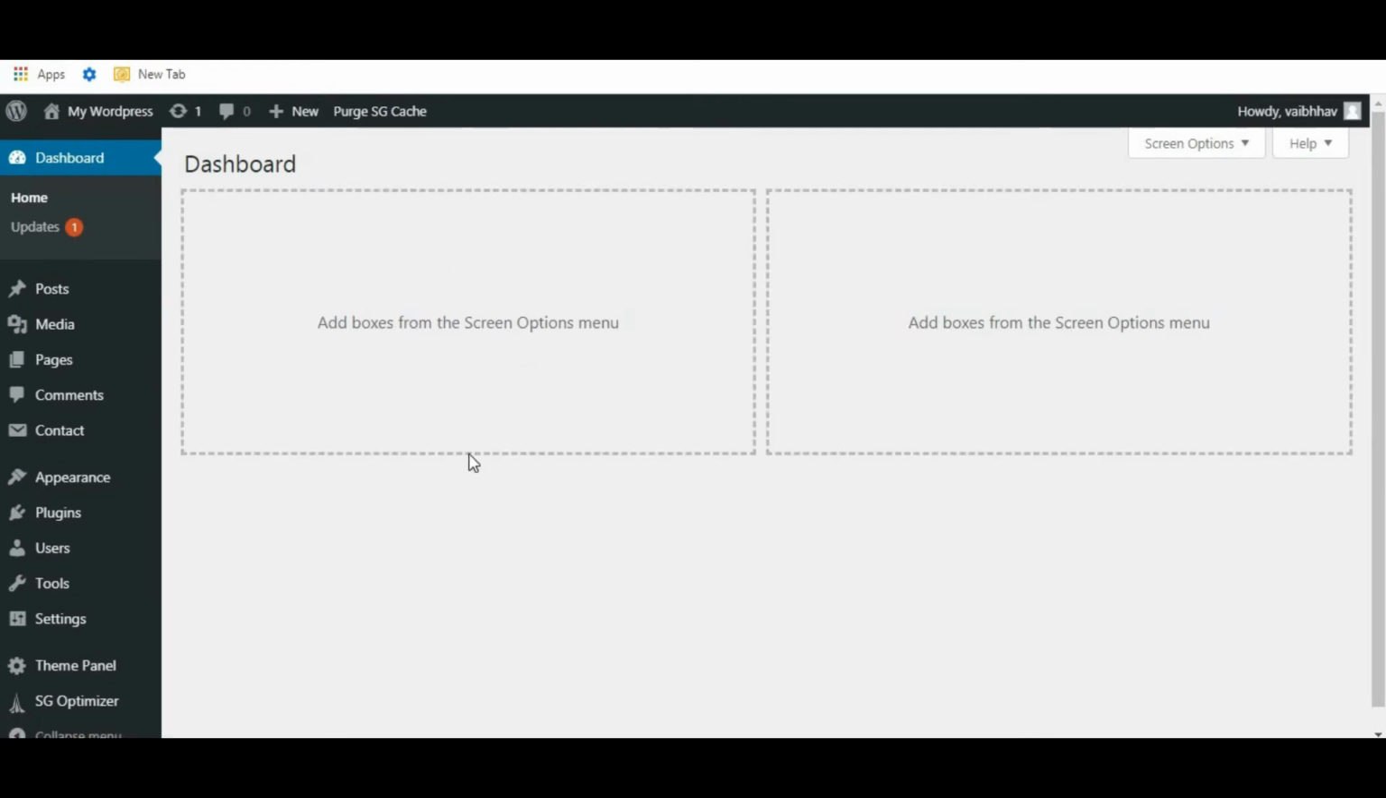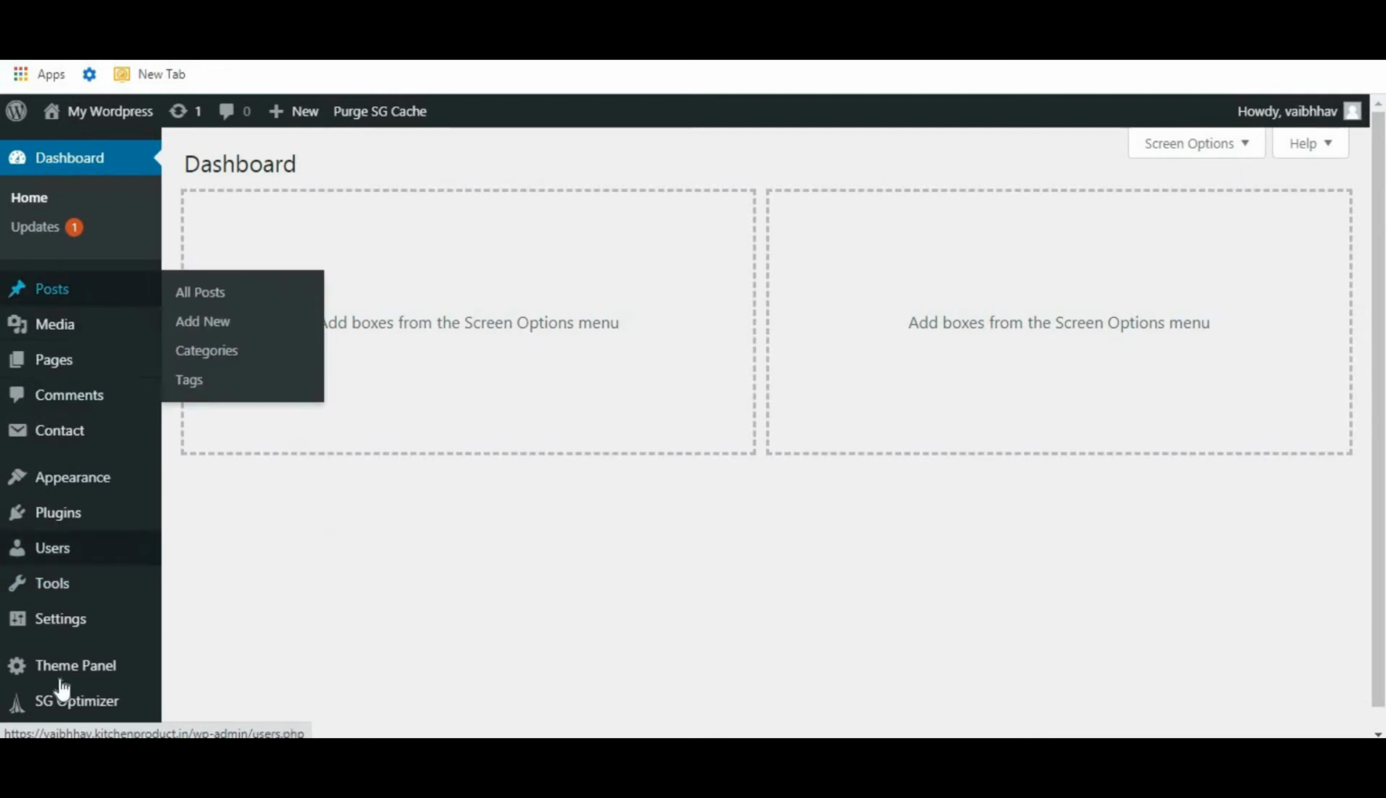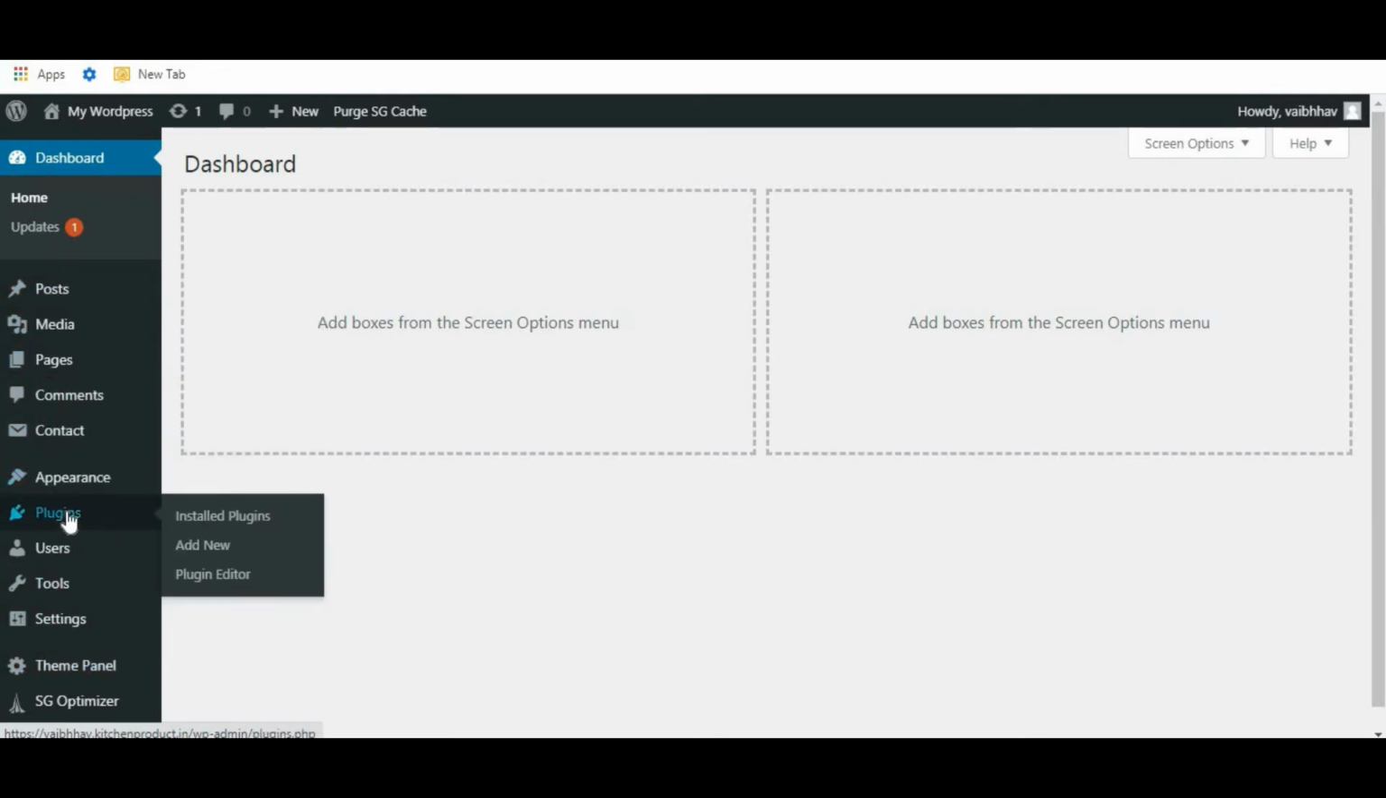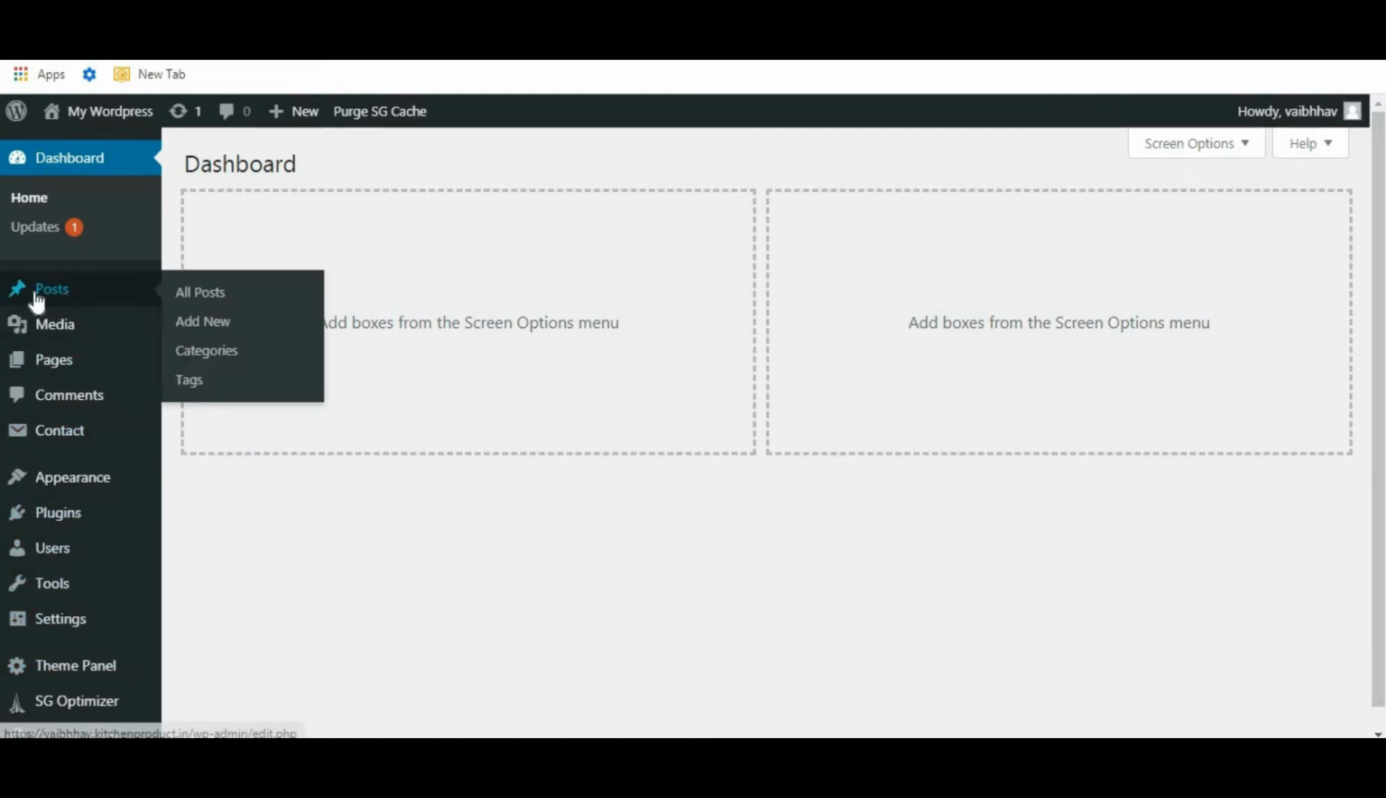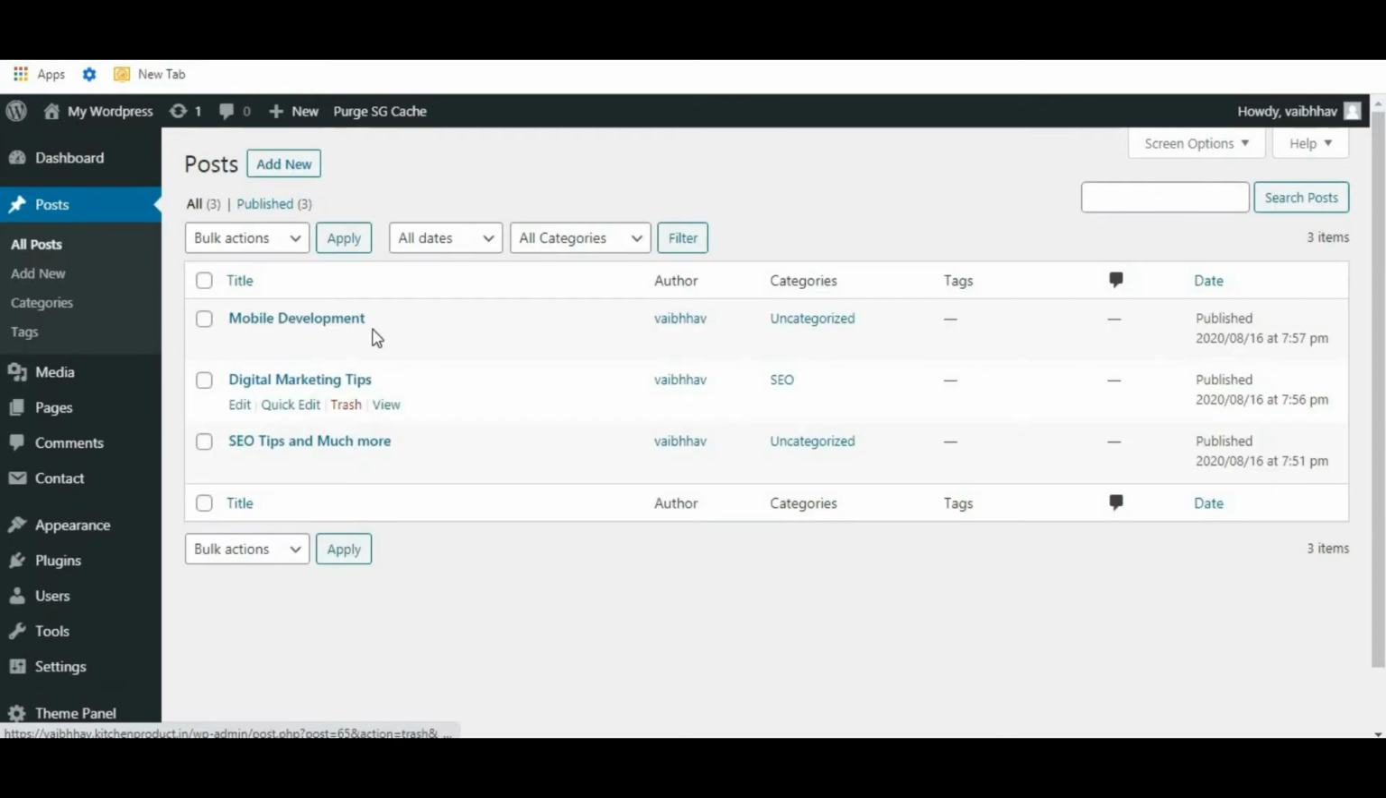On the left side here you can see the menu: post, media, pages, comment, contact, appearance, plugin, user, tool, setting. So we are going to start with post. So here it is, post. Click on all post. So this is the post we have recently published. All the posts we have recently published can be seen over here.